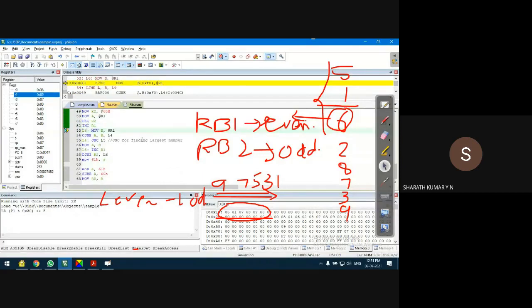Is it moving? Am I doing the odd numbers or even numbers? Sorry guys, I thought it was running the even numbers, I was checking the odd numbers. It is odd numbers only. Observe these odd numbers.